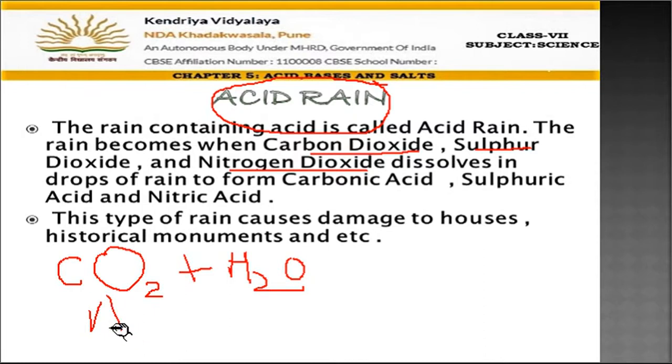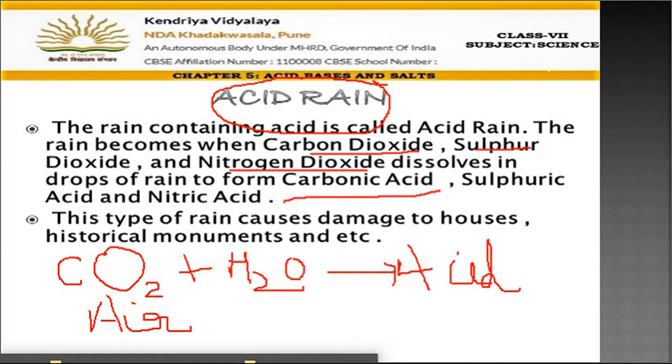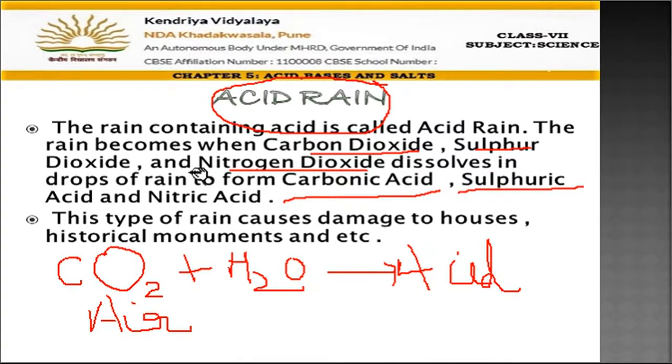Where is this CO2? CO2 is in the air, right? So when this CO2 mixes with water, it becomes acid. Which acid does it form? It forms carbonic acid. Sulfur dioxide when combined with water forms sulfuric acid. Nitrogen dioxide when combined with water forms nitric acid. So they form acids, and this rain containing these acids, when it comes on the earth, is known as acid rain.